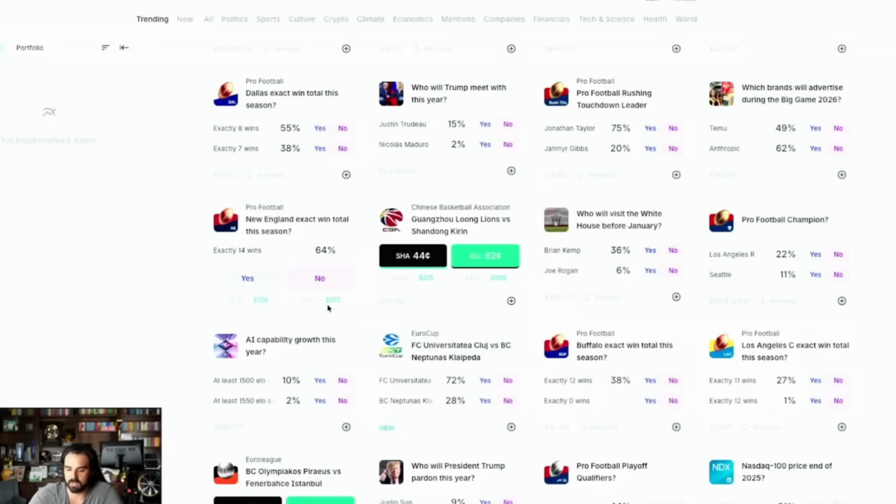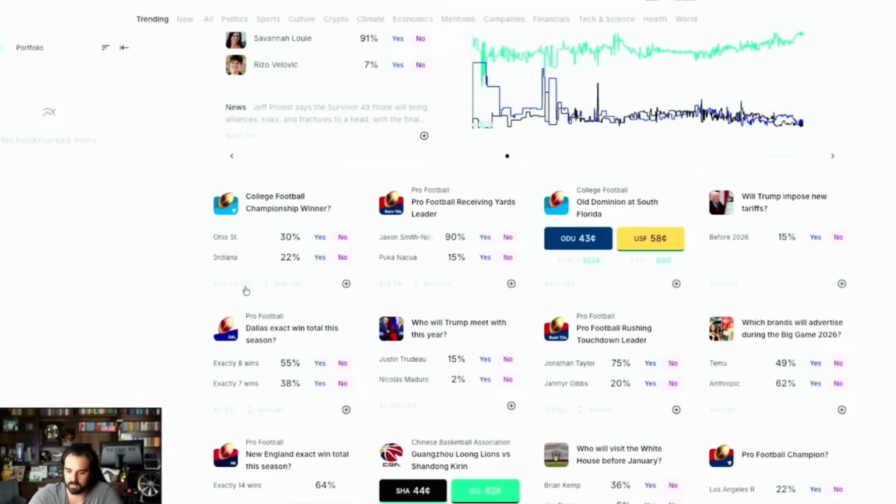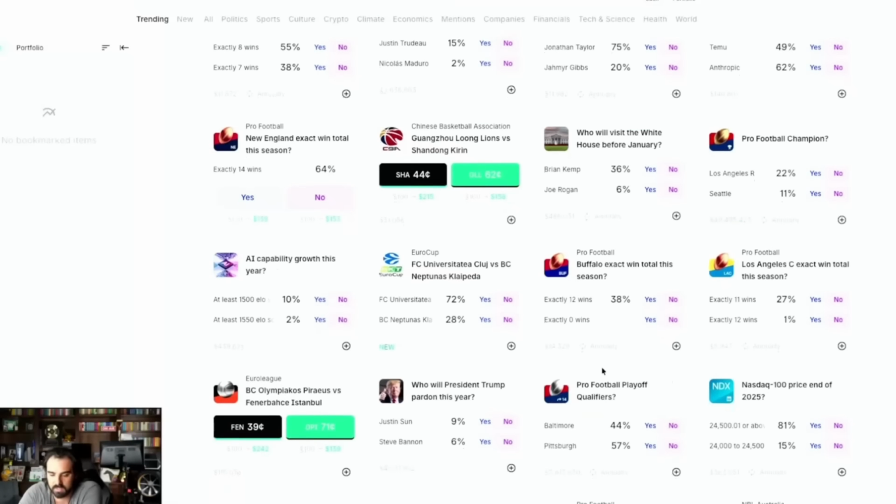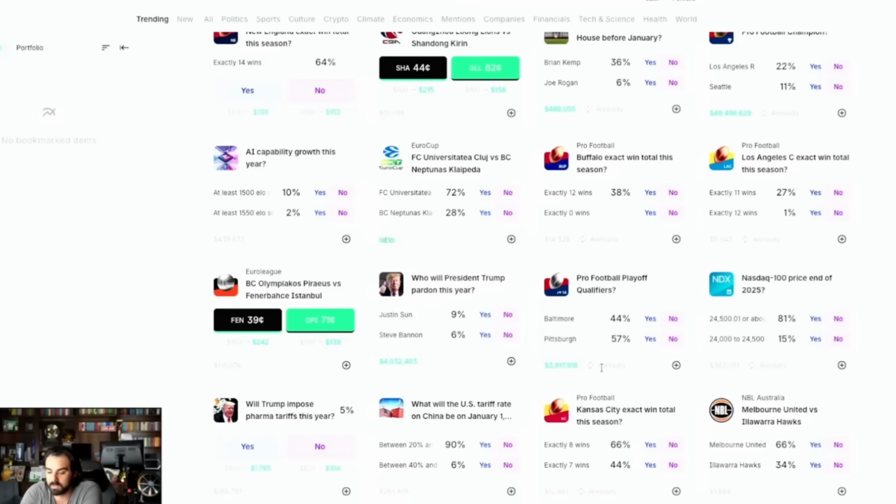So that's one thing to look out for: definitely look out for the amount of money being wagered on these events, because that's what's going to decipher if you can get limited, or not get limited, but you're going to get shafted really on the odds, and it wouldn't be worth it.